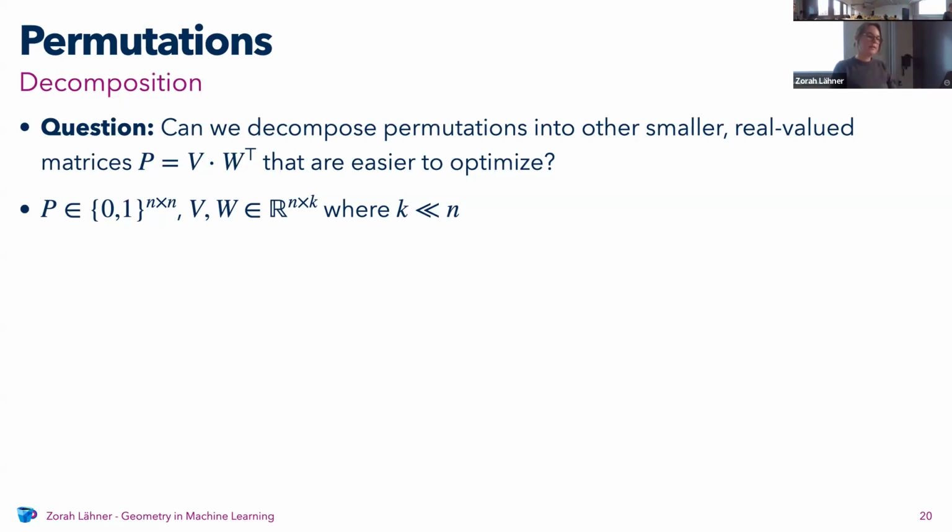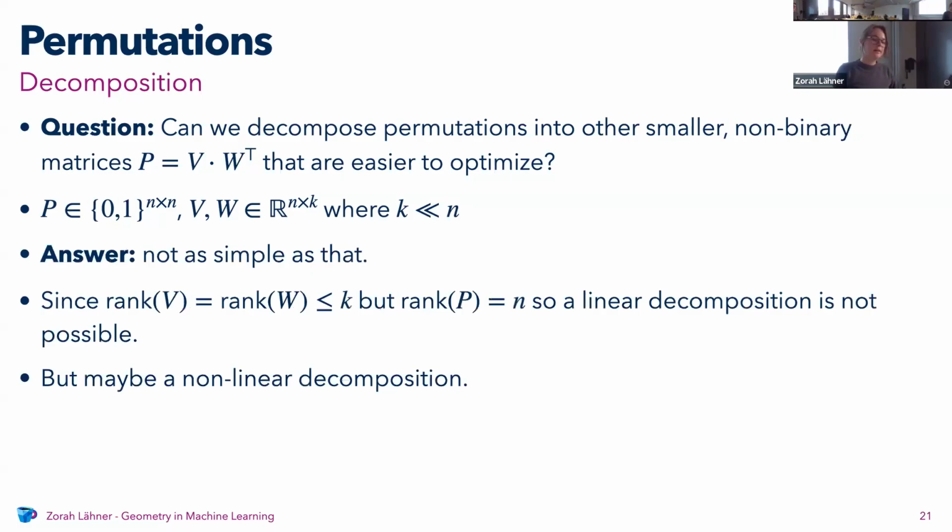So the problem here is, as I said before, permutations are always full rank. And if you have two matrices V and W that only have a dimension k in one direction, then they can have at most rank k. And if you multiply two matrices, they will always inherit the smaller rank. So just by this property, it's not possible that this linear multiplication of the two matrices can be a permutation. But this only holds for normal matrix multiplication because it's linear.